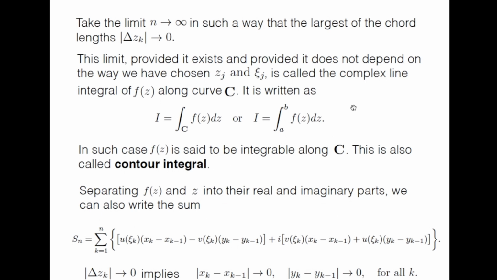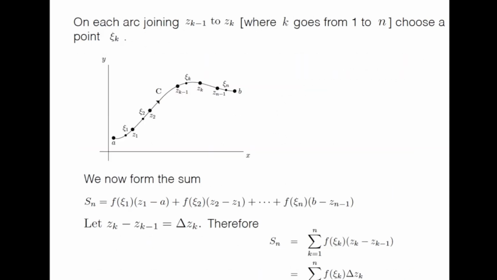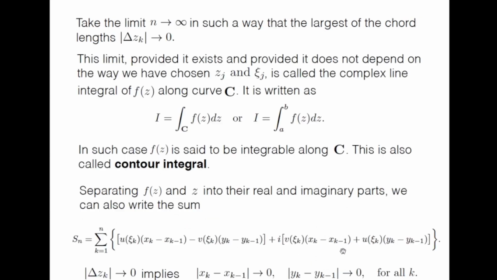Now separating f(z) and z into the real and imaginary parts, f(z) can be written as u plus iv, and z can be written as x plus iy. So we can expand this sum by separating it into real and imaginary components, and Sn can be written as the sum over k equal to 1 to n of u(xi_k)(xk minus x_{k-1}) minus v(xi_k)(yk minus y_{k-1}) plus i times [v(xi_k)(xk minus x_{k-1}) plus u(xi_k)(yk minus y_{k-1})]. It's just simple.